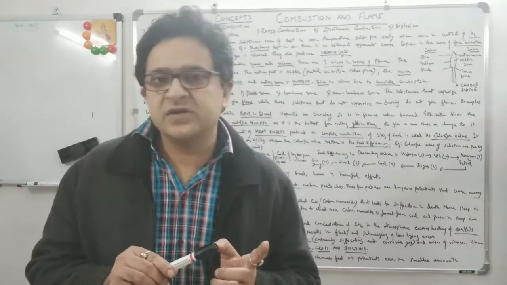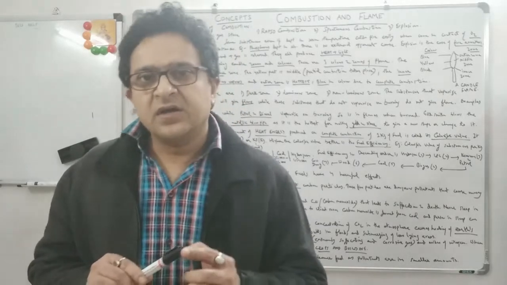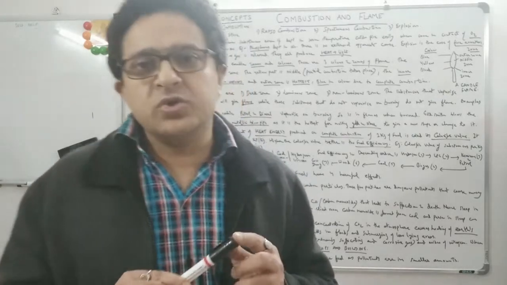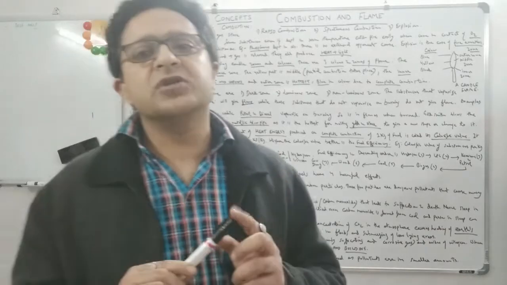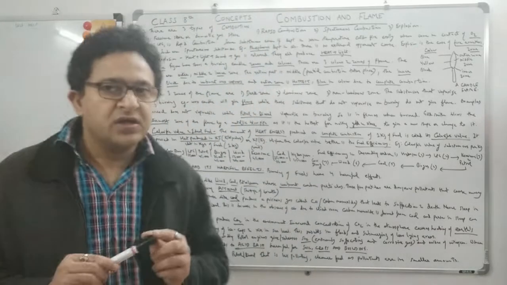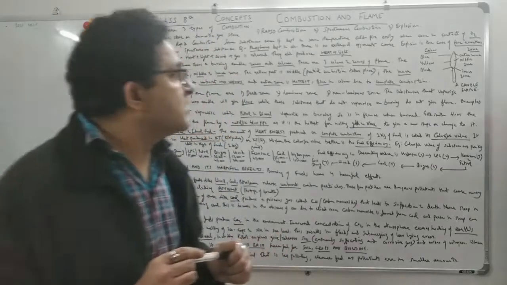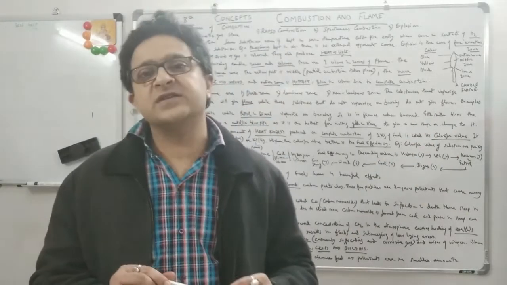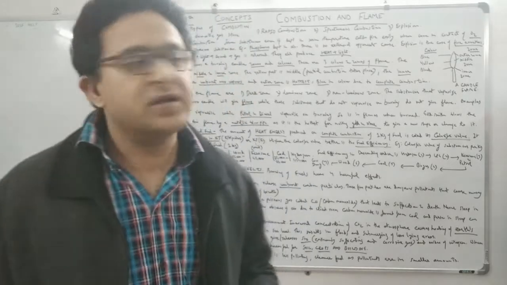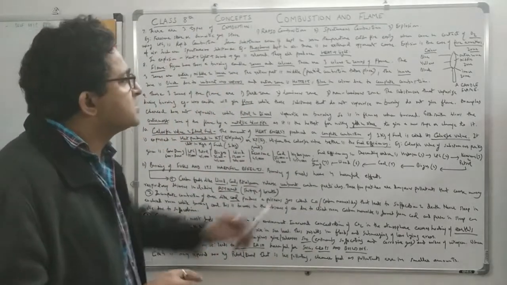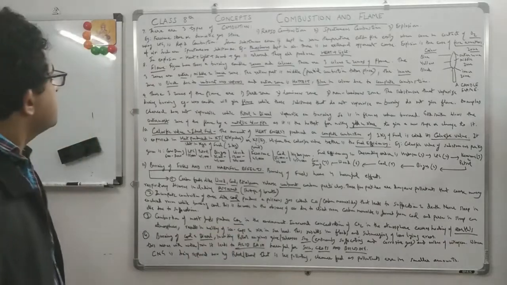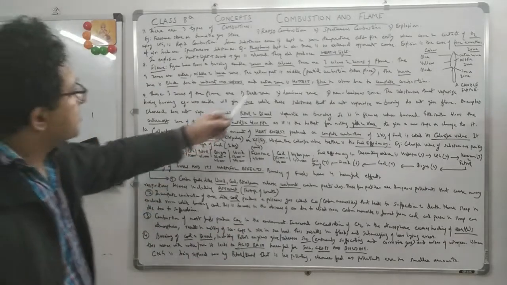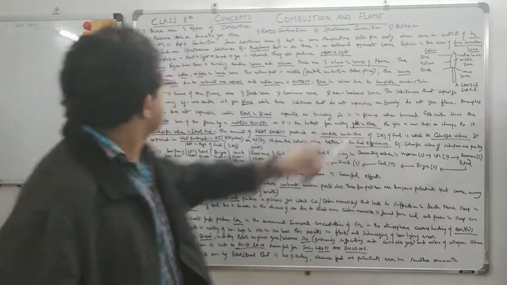The combustion doesn't take place, it is unburnt. In the yellow zone, which is the middle zone, it is because of partial combustion, half combustion. So that's yellow. But the outer zone is blue. Complete combustion takes place. It is the hottest zone. That's the blue in color. That's what it is all about this candle flame. Let's go further. The outer zone is hottest, blue in color due to complete combustion.